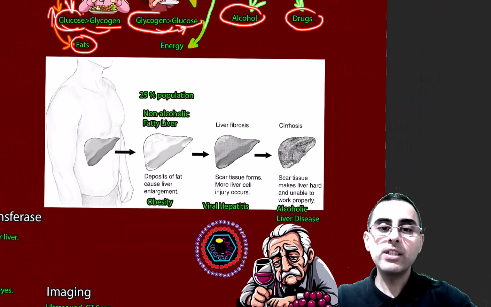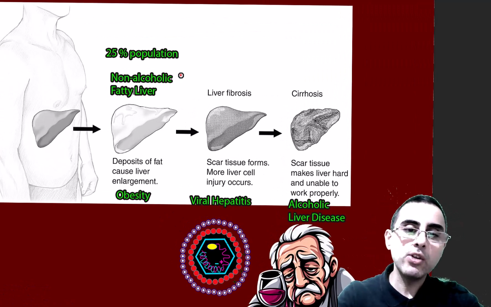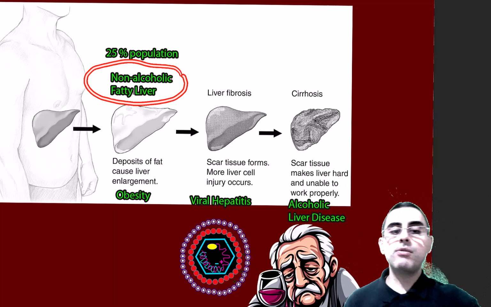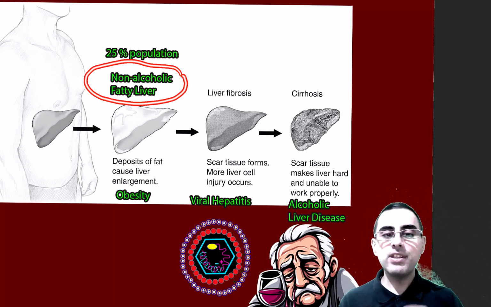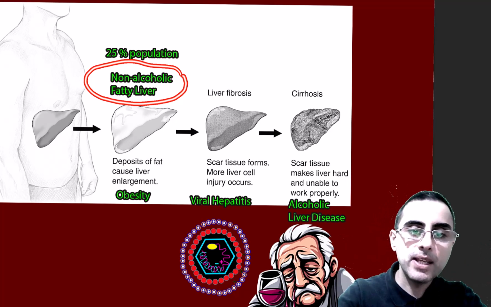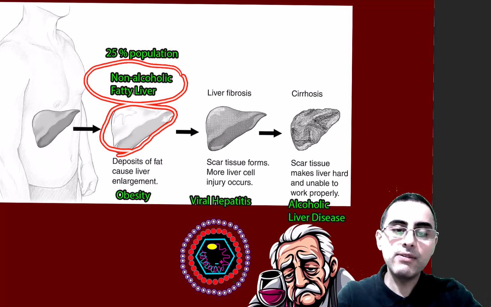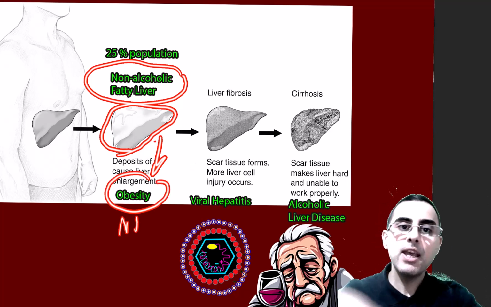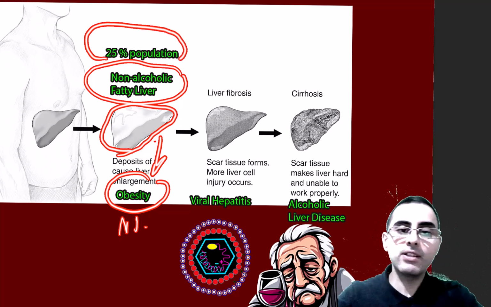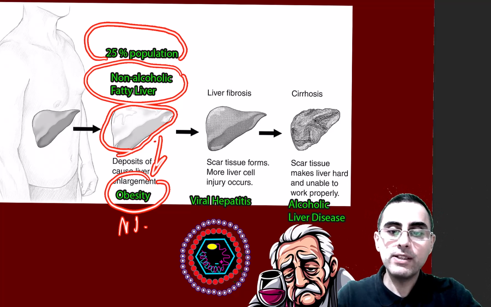Now let's say, what is the most common disease of liver? Most common is non-alcoholic fatty liver, which means when we're eating a lot and we gain weight, first place where this fat is deposited is liver, and liver becomes fatty. It is called non-alcoholic fatty liver, and it affects obese people, and obesity is the number one risk factor for it, and 25% of general population are affected by non-alcoholic fatty liver.